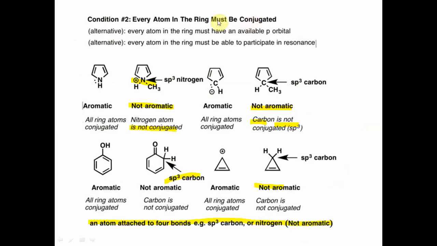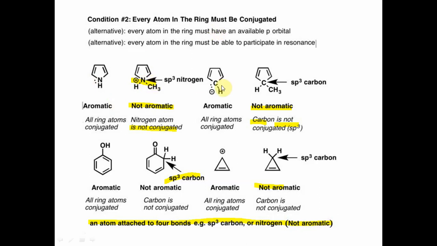These are examples of the ring must be conjugated condition. Alternatively, every atom in the ring must have an available p orbital, or be able to participate in resonance, like in aromatics. So in the 5-membered ring, the nitrogen containing a lone pair is participating. If instead this is an sp3 nitrogen, sp3 means nitrogen has 4 bonds. There is no lone pair available here, so it will not be aromatic because it cannot participate in the aromaticity.